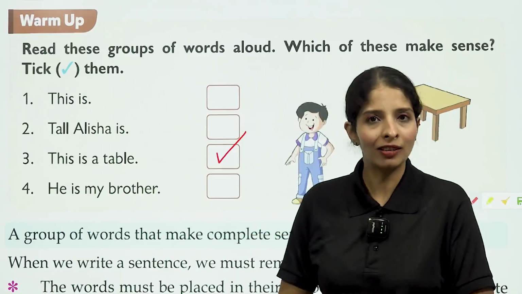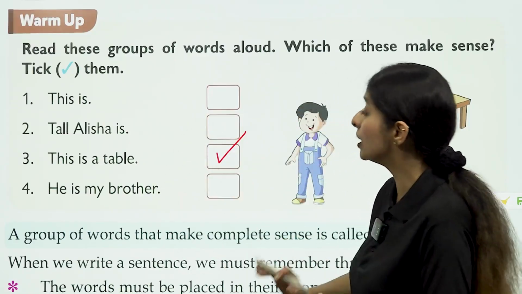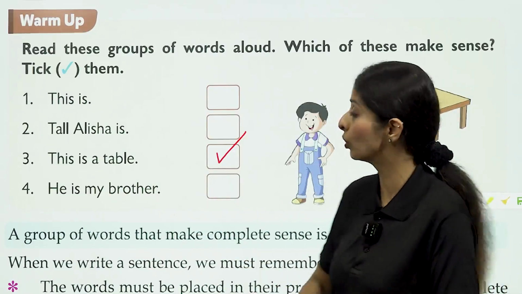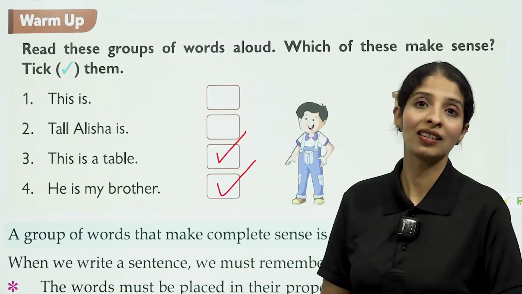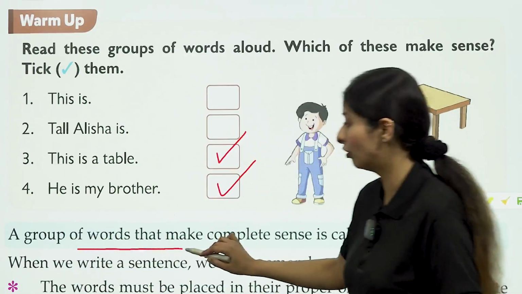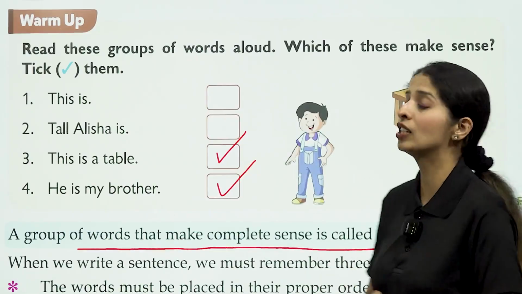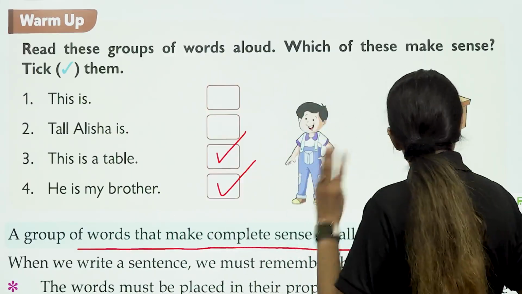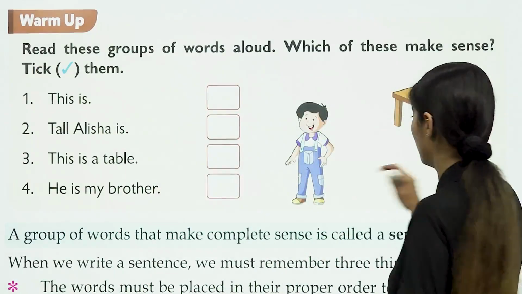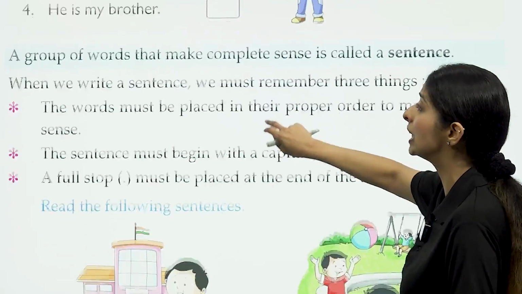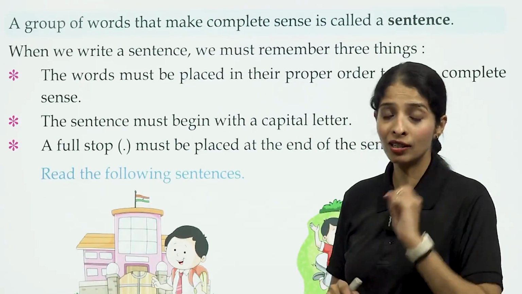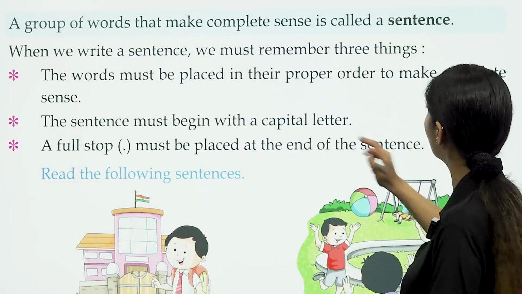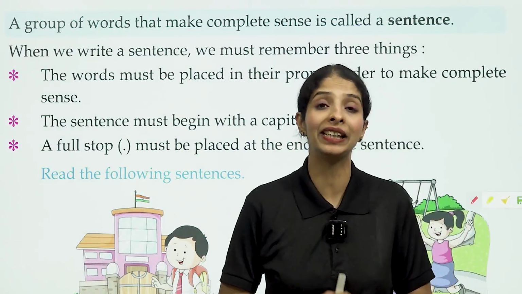"He is my brother." It is a sentence because the group of words is making complete sense. So we can say a group of words that makes complete sense is called a sentence. Now there are three things that you have to remember to write a sentence. The first is the words must be placed in their proper order to make complete sense.